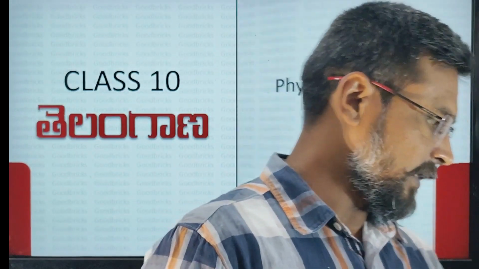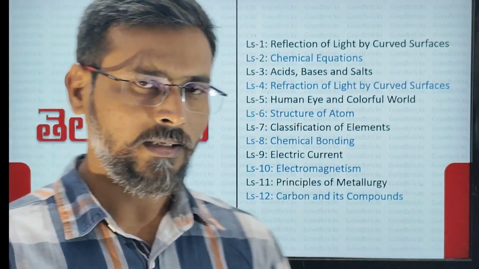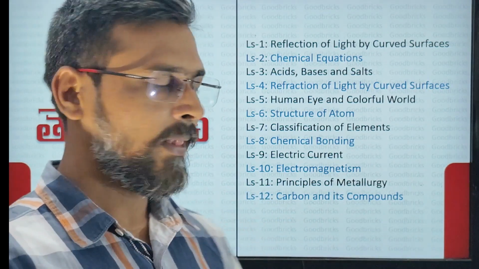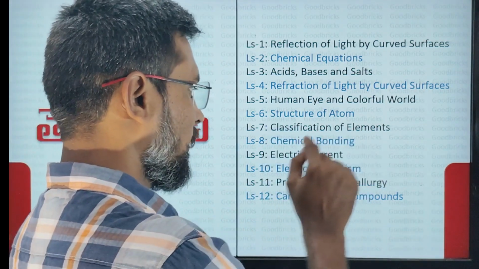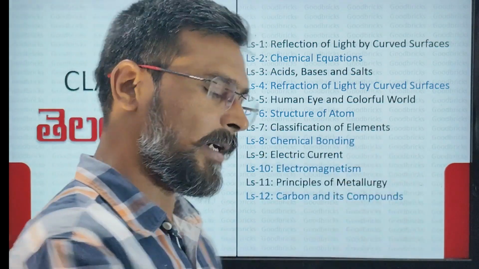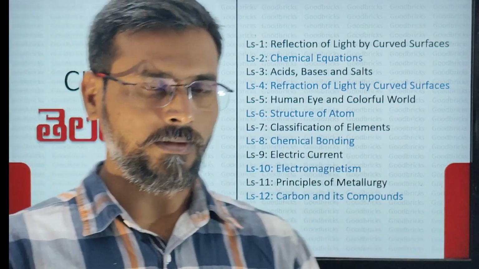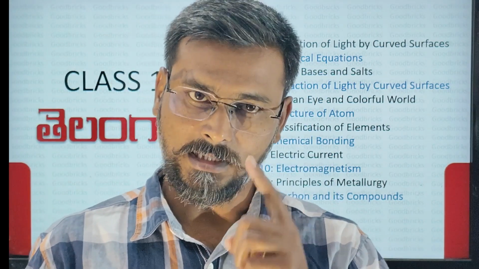In your class 10th physics, you have 12 lessons. అదే CBSE వాళ్ళకైతే ఓన్లీ 8 lessons they have because they don't have structure of atom, classification of elements and chemical bonding, and they have lesson 1 and 4 together. So that is the reason in class 10th CBSE they have 8 lessons and you have 12 lessons.